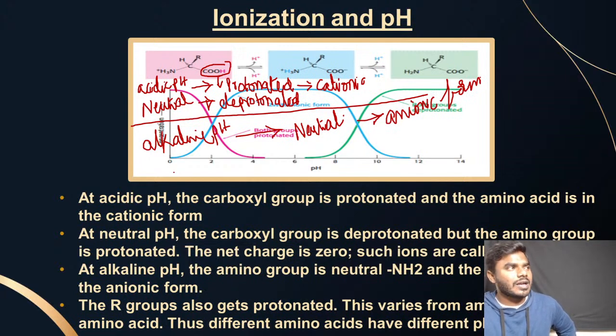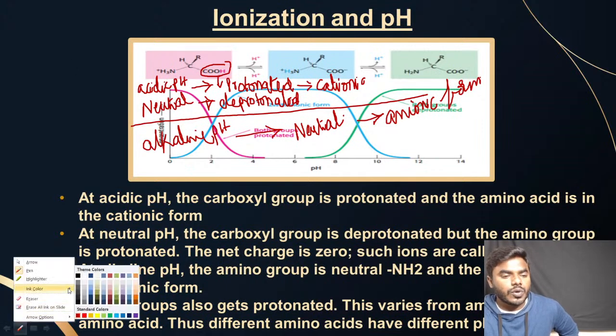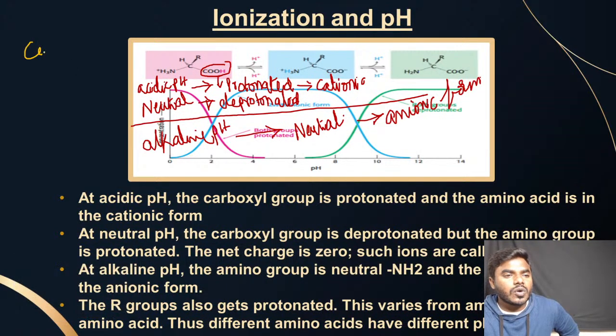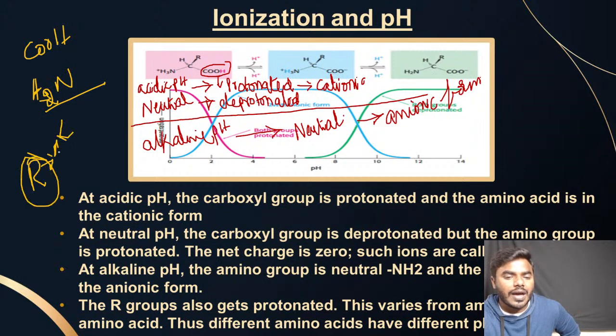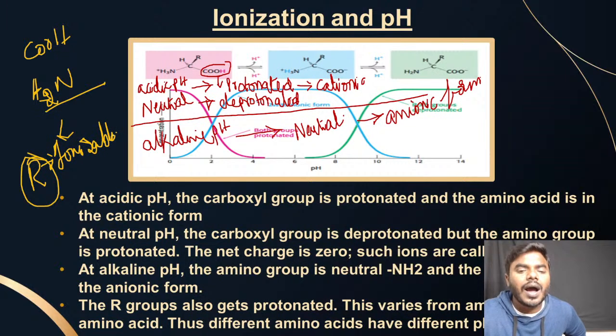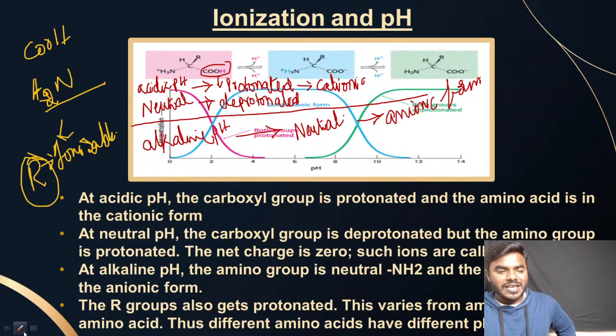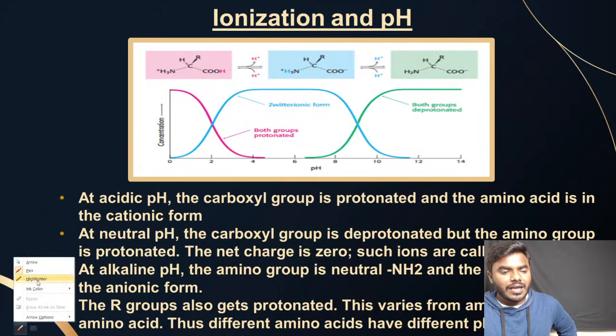Now I have very clearly told all of you, friends, that not only the carboxyl group and the amine group, the R groups are also ionizable. R groups are also ionizable. That is the reason. What statement can I conclude?